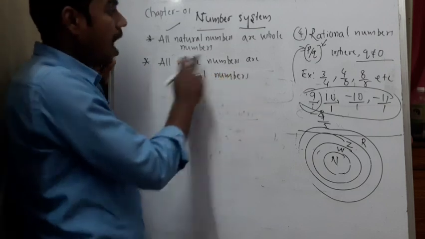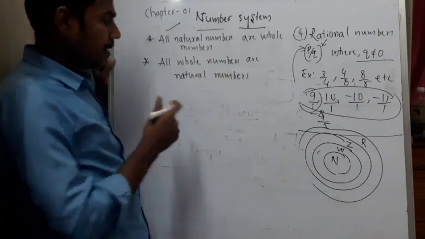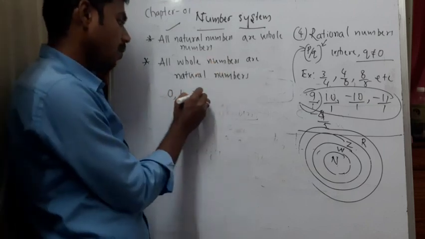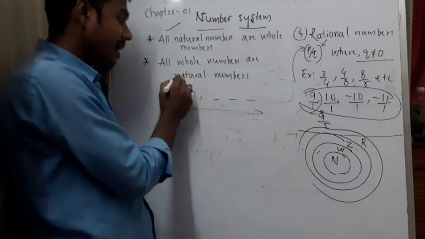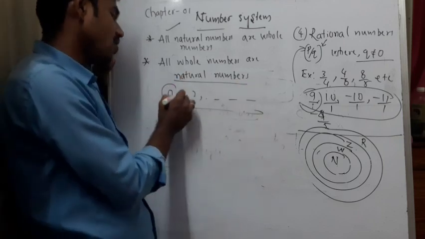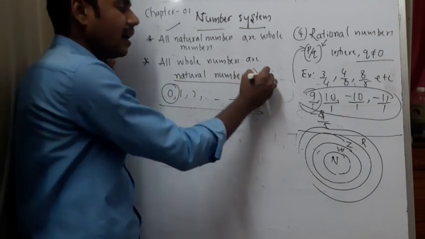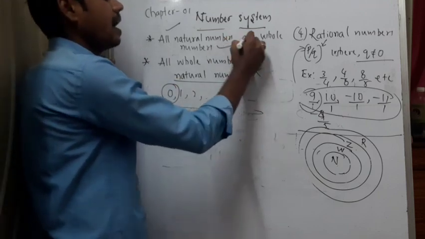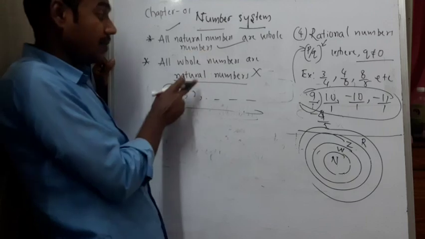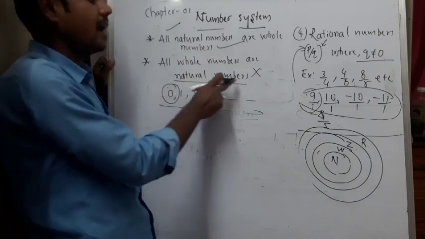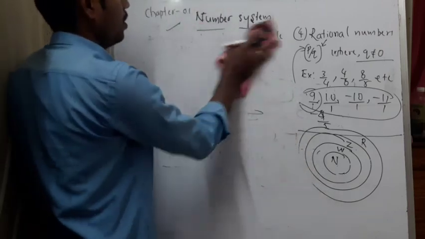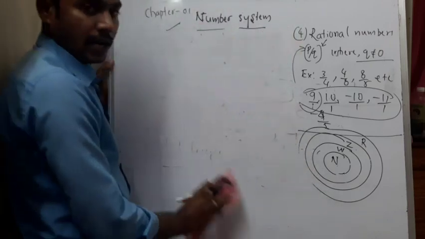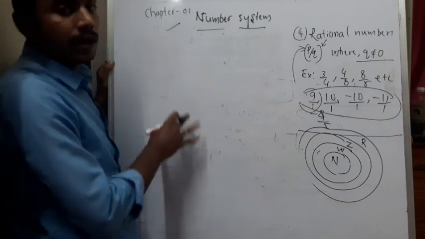Counting of whole numbers begins from 0, but in the set of natural numbers, 0 will not be there, hence it is wrong. It is not satisfying the condition, hence it is wrong.